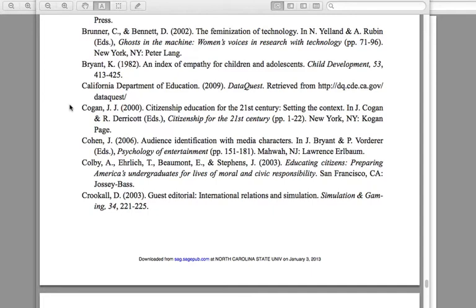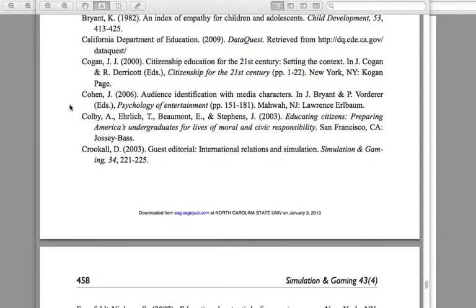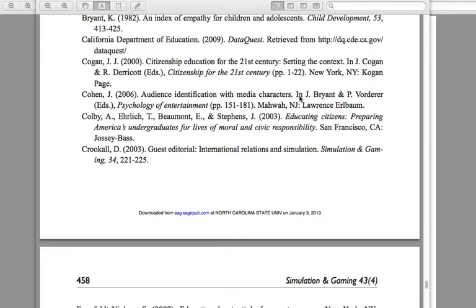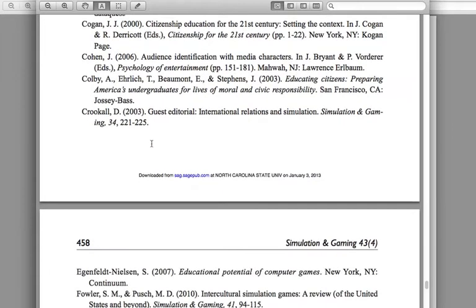Right now I'm looking primarily for articles. Cohen J, Audience Identification with Media Characters. Again, that's a book. You can tell it's a book because it says in. So in Bryant J. Educating Citizens, Preparing America's Undergraduates for Lives of Moral and Civic Responsibility. That looks like a good one.